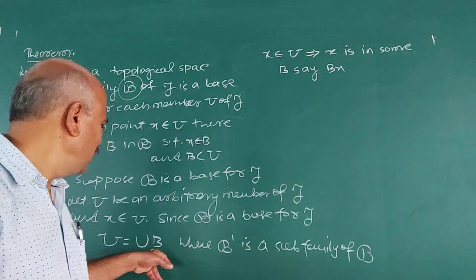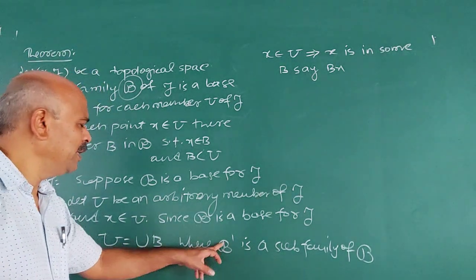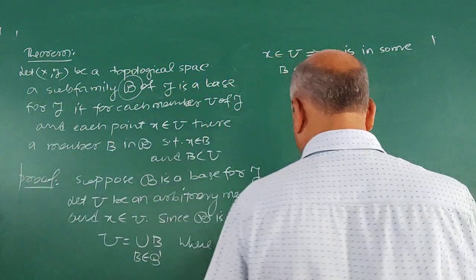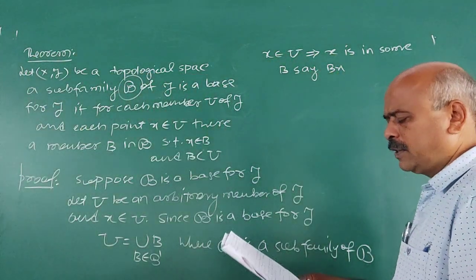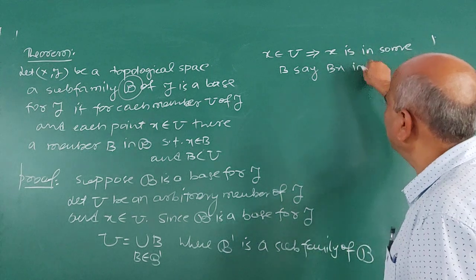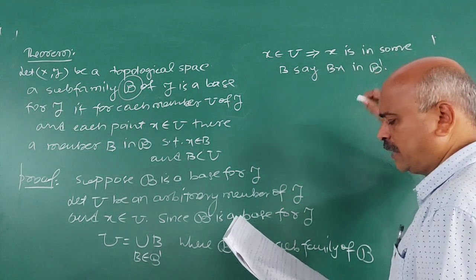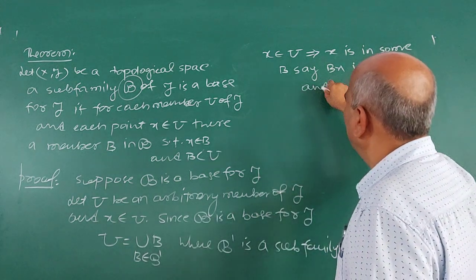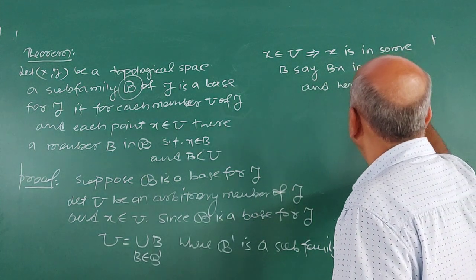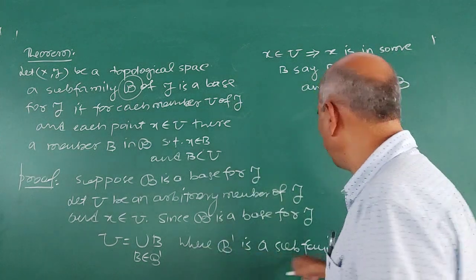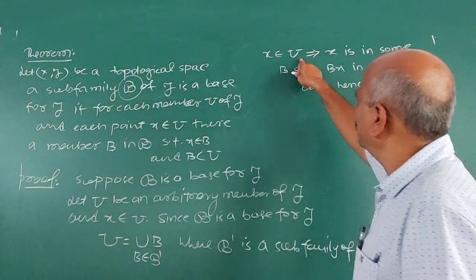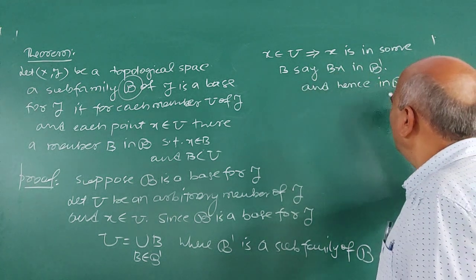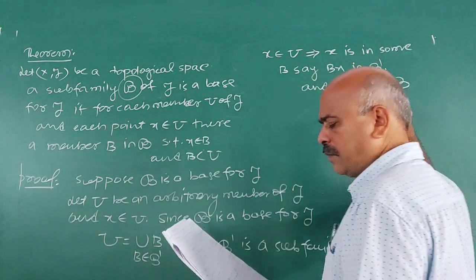U is the union of members of this B. Therefore, x is in some Bx in B dash, and hence in B, because B dash is contained in B here. So x belongs to U implies x belongs to some Bx which is in B dash. Finally, it is in B.